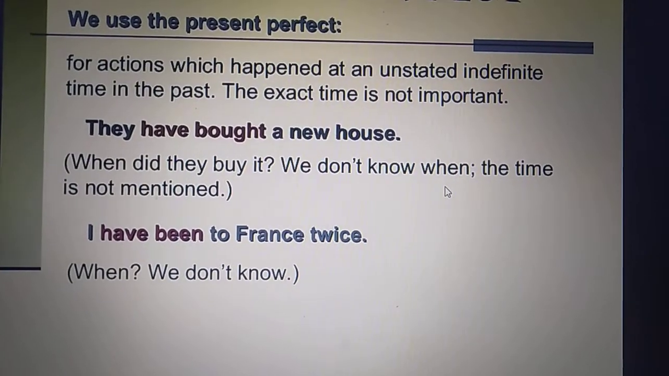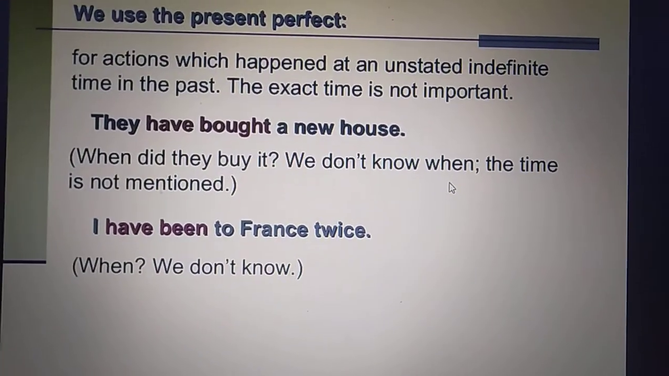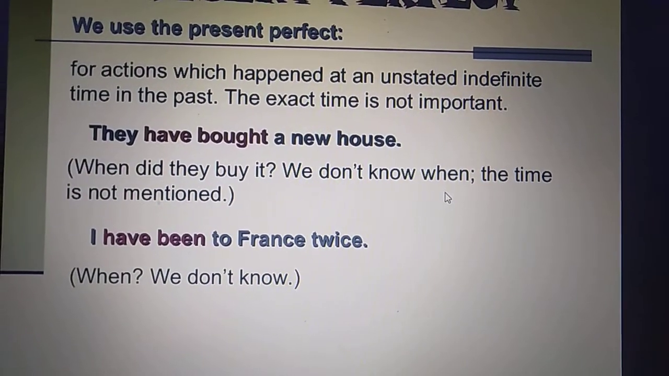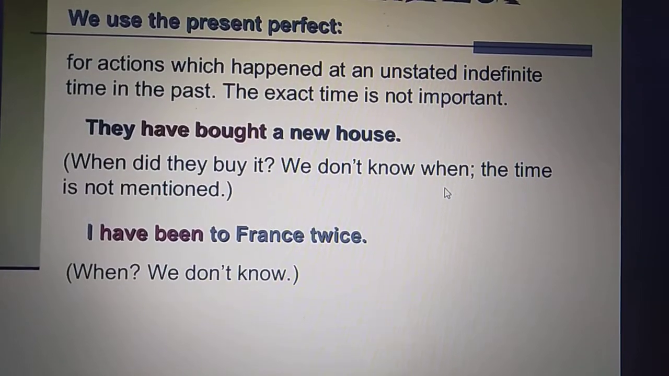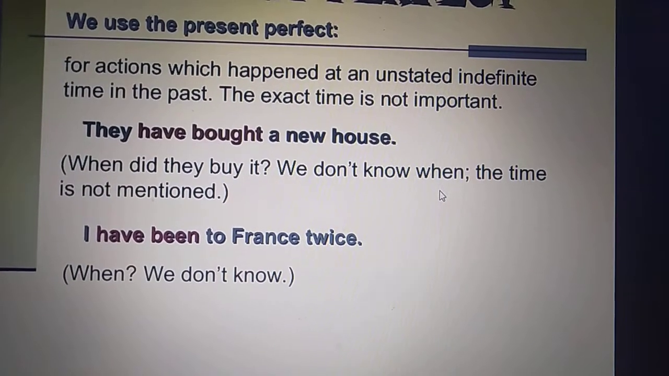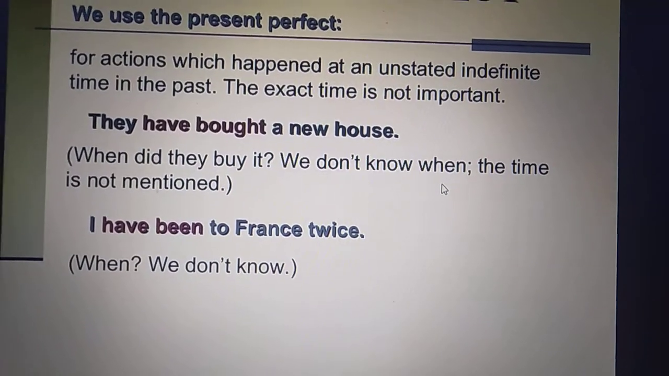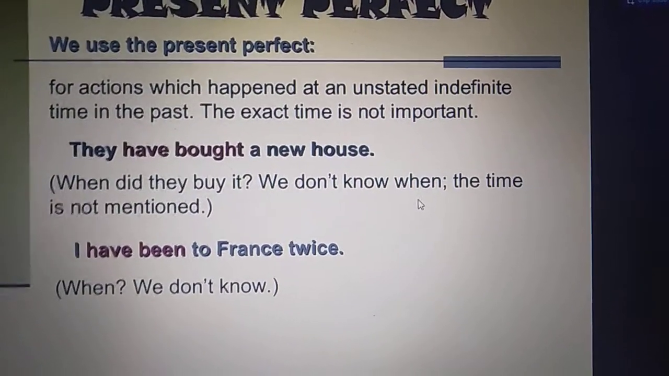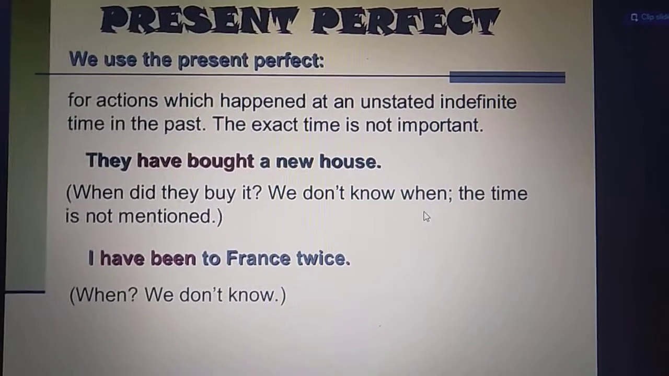I have been to France twice. Yes, this is another use of the present perfect tense. It's talking about your experience, whether you have done something or you haven't done something. Clear? So this person is saying that I have been to France twice, that I have gone or visited France twice, but when, we don't know. Clear? So children, these were the first two uses of the present perfect tense. Clear?